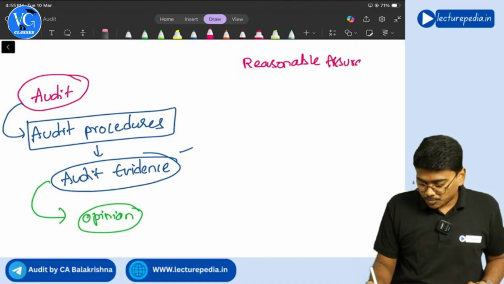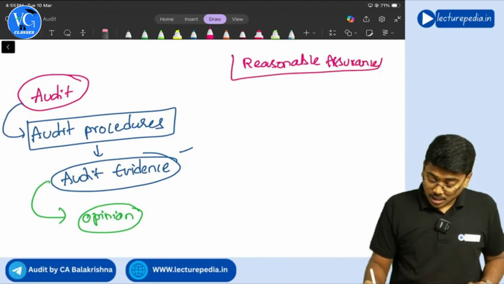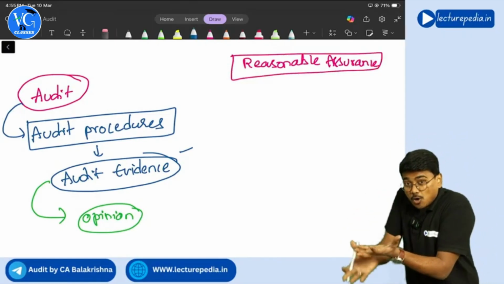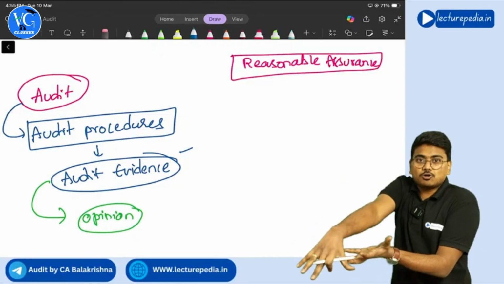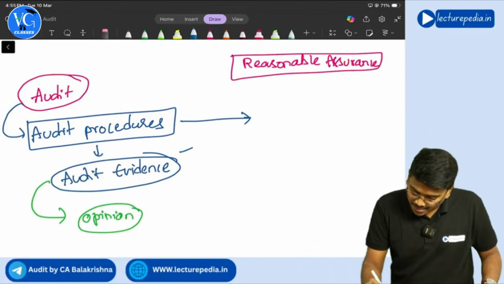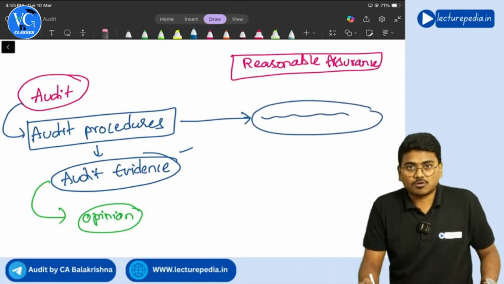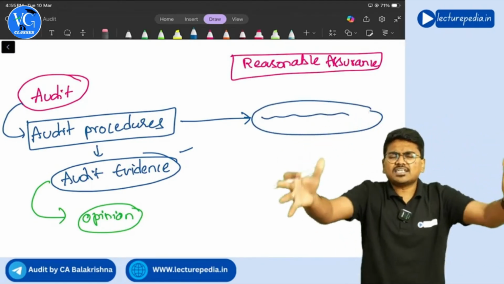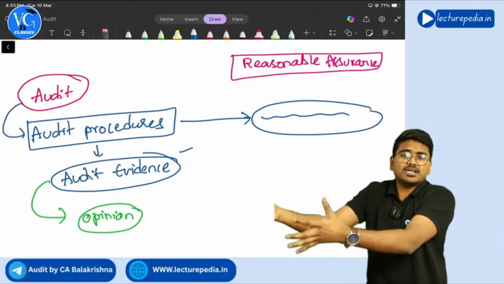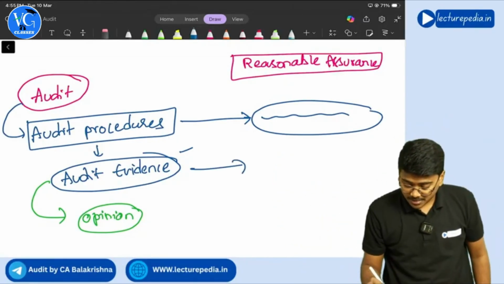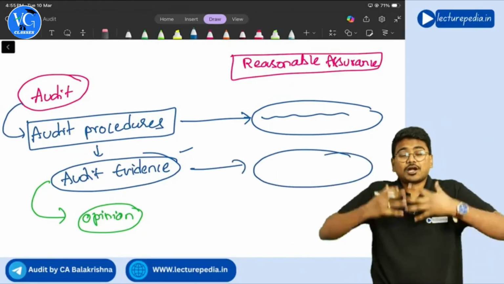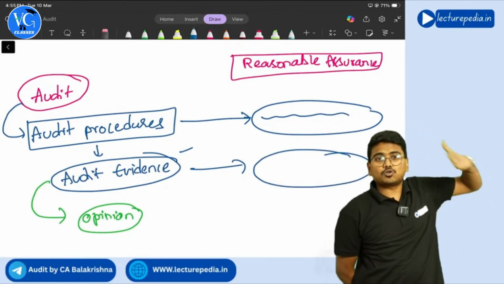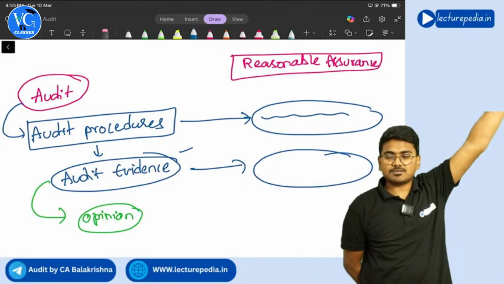Yes, sir. Now, to provide reasonable assurance, how many audit procedures do you have to perform? That many audit procedures you will perform. In order to get reasonable assurance, however much audit work I have to do and however much audit evidence I have to obtain, that many audit procedures you will perform, so as to enable yourself to give reasonable assurance.